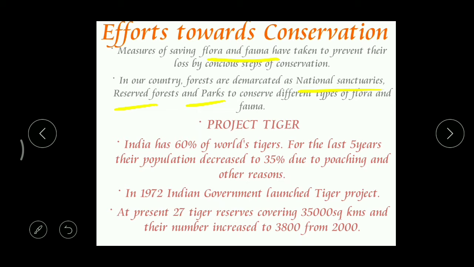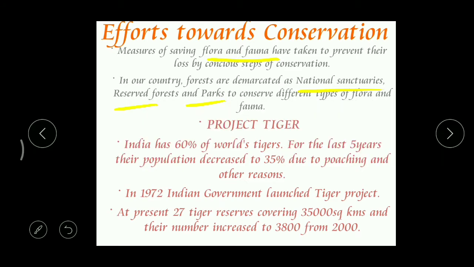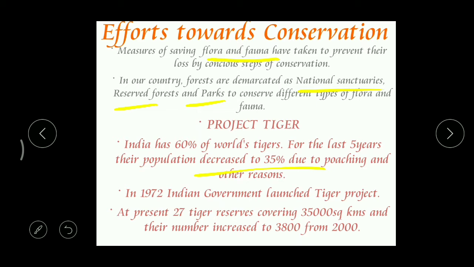Now the next one, that is Project Tiger. What does Project Tiger mean? Actually in India we can find 60% of the world's tigers. We can say that the tiger population is very high in our country. But for the last 5 years, their population decreased to 35%, right? From 60% to 35% is decreased because of what?